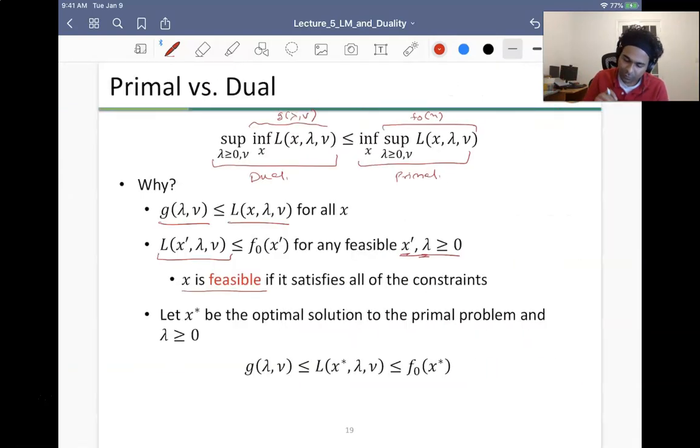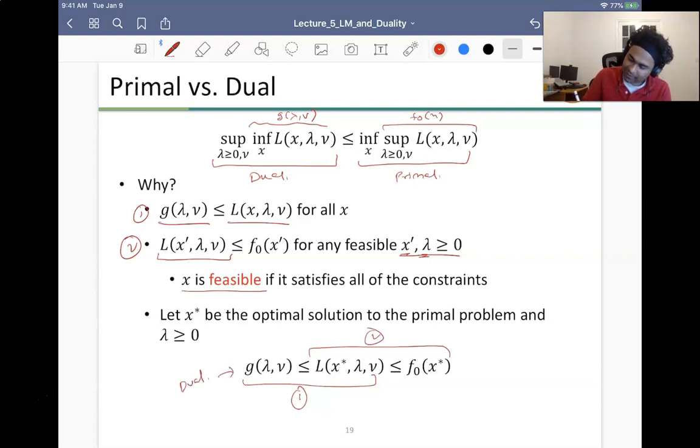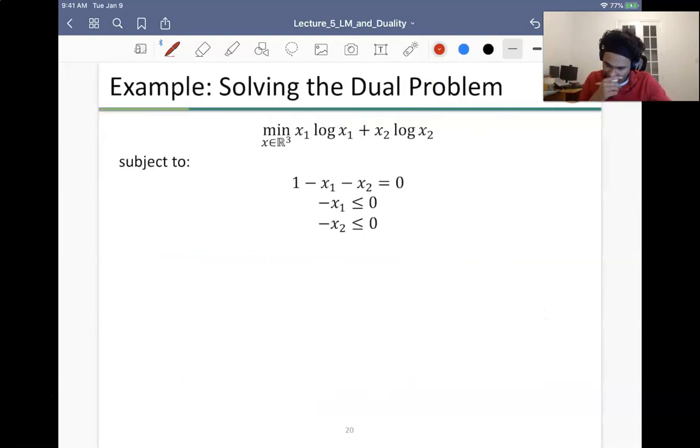All right, so this is point number 1 and this is number 2. We can combine 1 and 2 by saying that this holds because of 1, and now I apply this at x star, and this holds because of 2. And lo and behold, this is exactly the dual problem and this is exactly the primal problem. So this gives us the fact that the dual is always less than or equal to the primal.